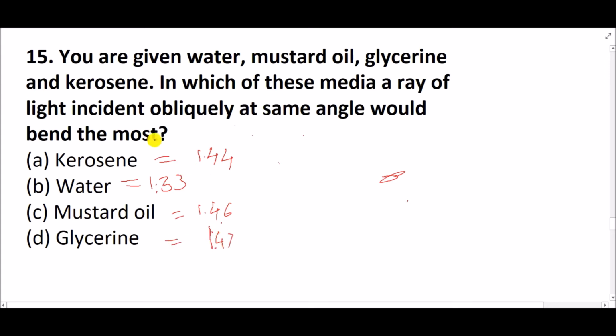You can also think of water as the thinnest one, kerosene is a bit thicker, mustard oil is thicker, and glycerine is like a gel, which is the thickest among these four. So refractive index will be highest in glycerine. So glycerine, that is option D, can be taken as the correct answer. Okay. So let's move to the next question.